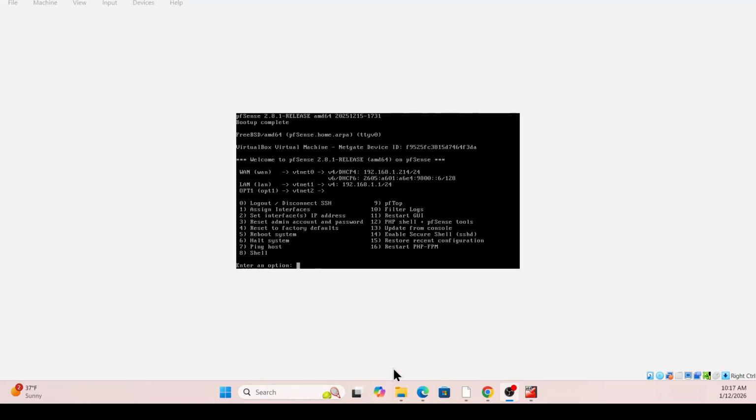Now we wanna set the IP range for those interfaces. For LAN 1 we already have our IP range, we can leave it that way. And then we configure option one.